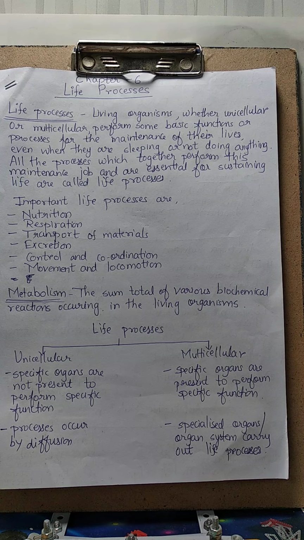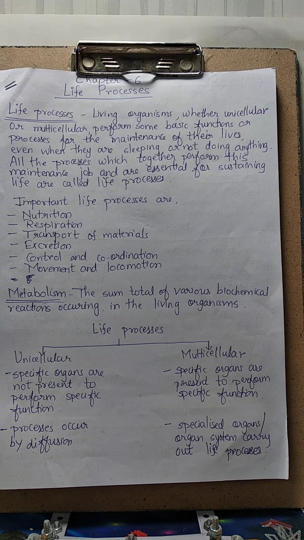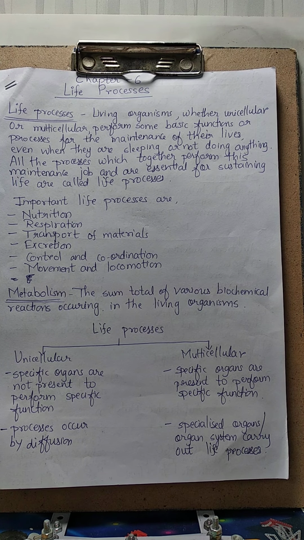Now, whether an organism is unicellular or multicellular, all of them perform some basic functions or processes for the maintenance of their lives, even when they are sleeping or not doing anything. Right?